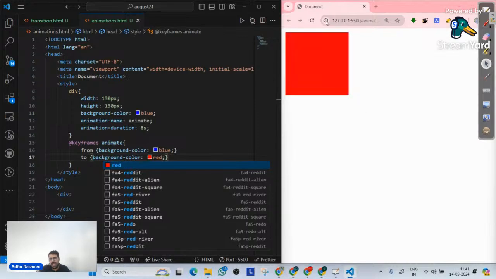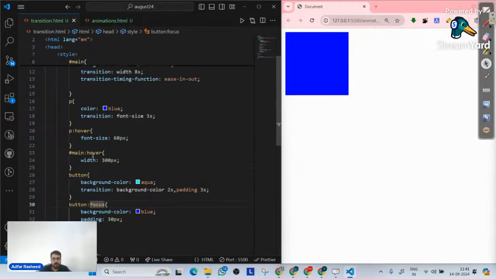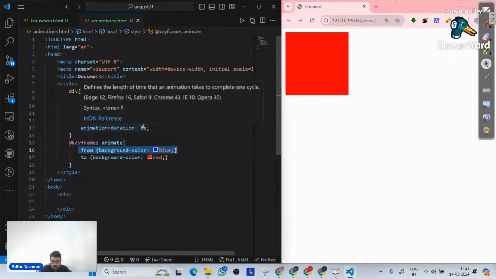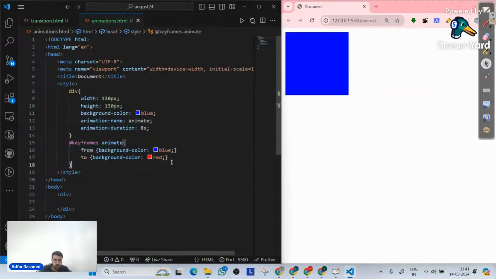You can see, as soon as I refresh my page, in terms of animations, we were supposed to perform an operation, hover, focus. But in this case, as soon as my page refreshes, animations will kick in. So I am telling it at the 0% time of the interval that I have mentioned, start from the blue and eventually go to red. So for this 8 seconds, let me make it very fast. Let's say make 3 seconds only.